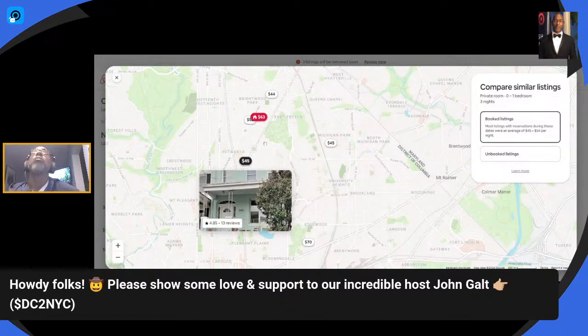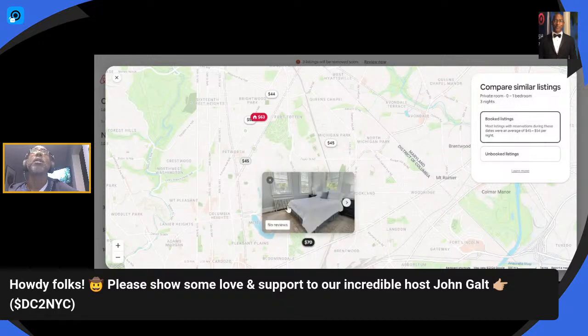So we can price ours accordingly, maybe a little bit higher in a shorter time frame because, again, this place is not listed. So if you're looking for anything under 14 days, this is not going to be shown to potential guests. You see some others kind of outside of my neighborhood here, $45. Here's another one for $70 a night.